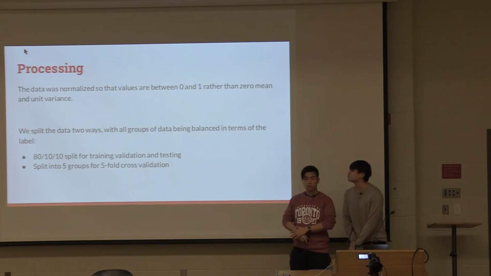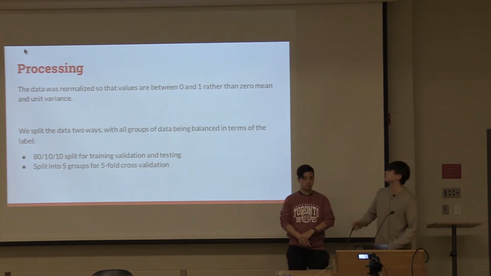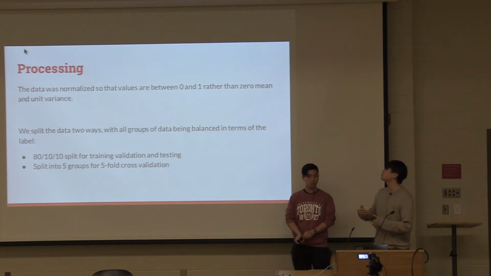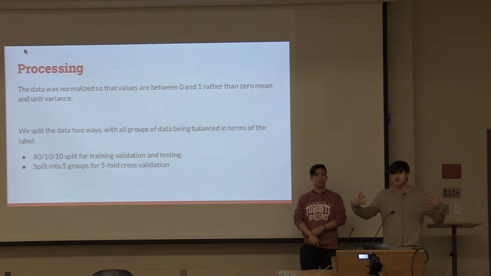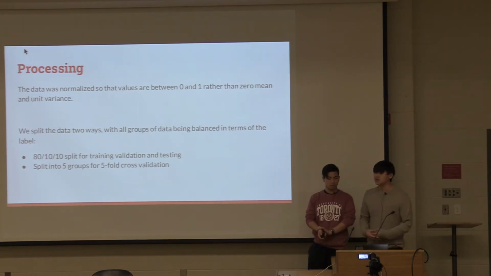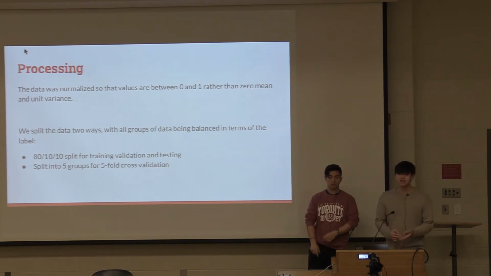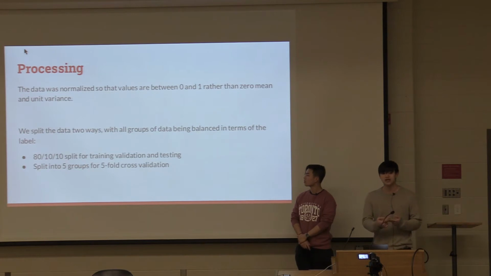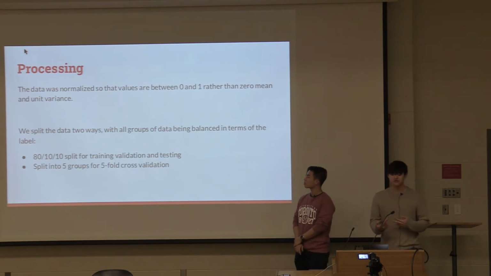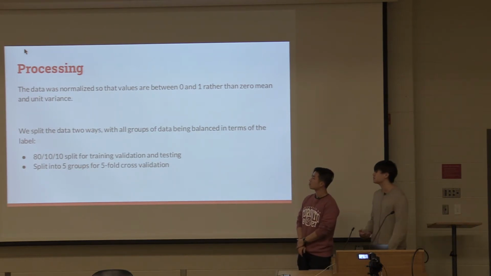After this, we did some pre-processing on the data. We normalized so that the values are between 0 and 1. We didn't do zero mean and unit variance because it blew up the data since we had really low variance, and also negative values didn't really make sense. And then we split the data in two ways. We did an 80, 10, 10 split for training, validation, and testing. Also, we split into 5 groups so we could do 5-fold cross-validation.